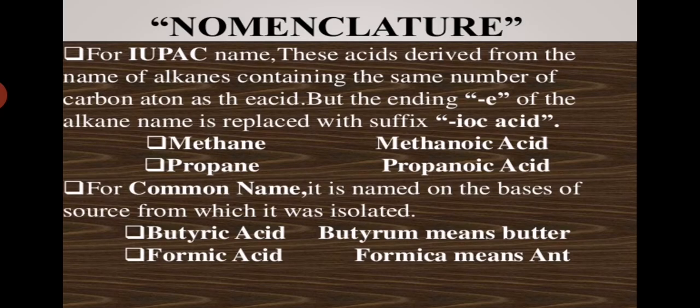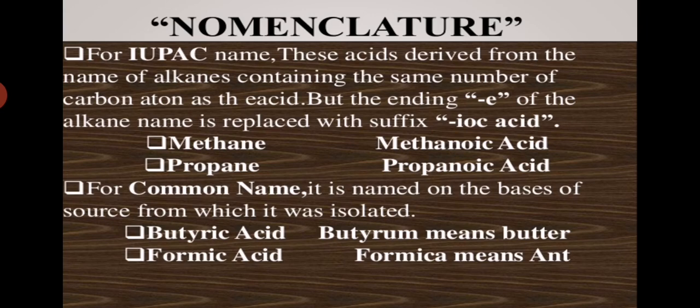Now coming to the nomenclature. For the IUPAC name, these acids are derived from the name of the alkane containing the same number of carbon atoms as each acid, but the ending E of the alkane name is replaced with the suffix OIC acid. For example, methane: replacing E by OIC becomes methanoic acid.